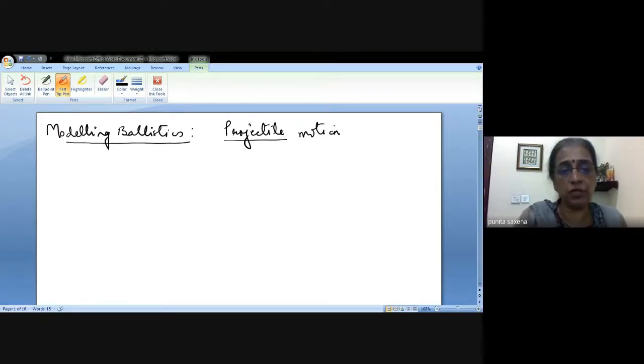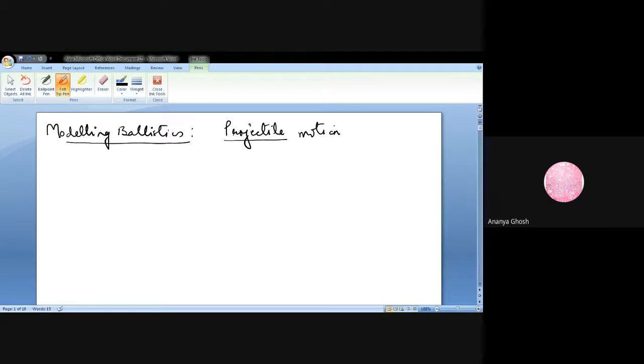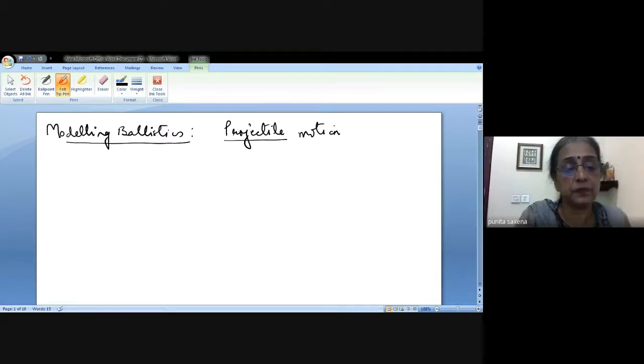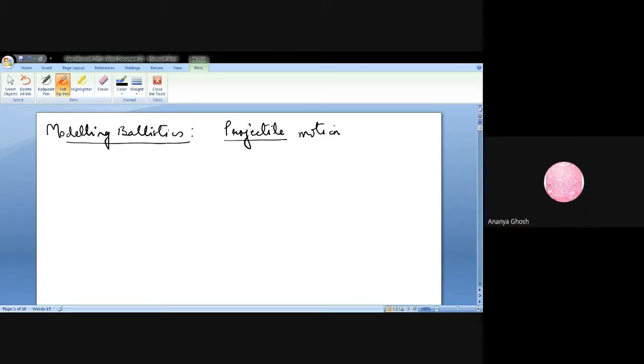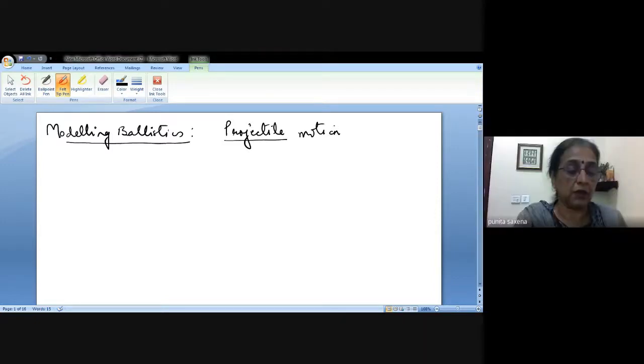Okay, you are saying the object moves along a curved path under the action of gravity. Say it again, beta. Ma'am, when the object moves along a curved path under the action of gravity. That is not a projectile. I'm saying what is a projectile.